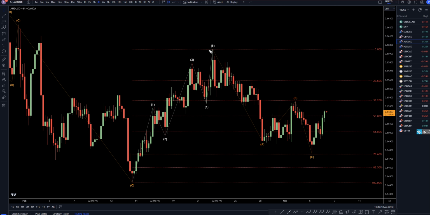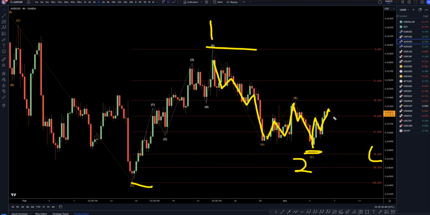4 hour time frame is where we got our Fibonacci retracement. Like I said, this first move up is a trend, most likely a wave one. I think this right here is obviously a trend too, probably an A. This is one, two, three waves up, wave B. This is a trend, wave C. Definitely close enough for me to call a hit at the 78%. And most likely that is the end of the correction.